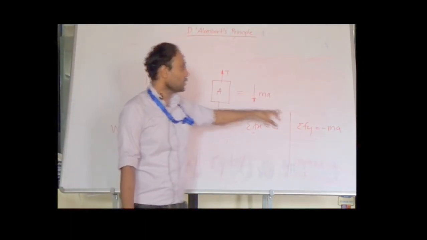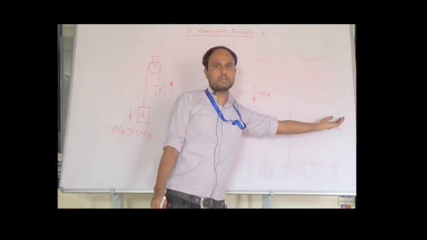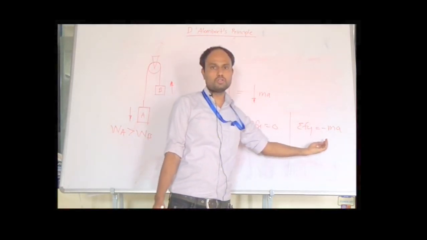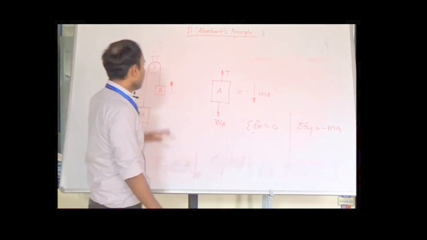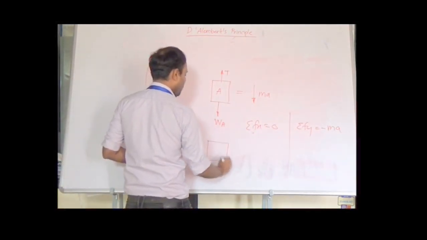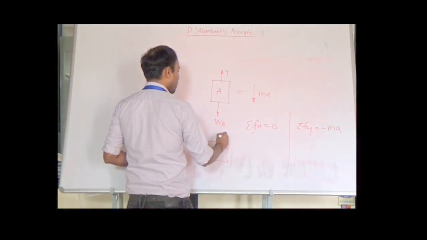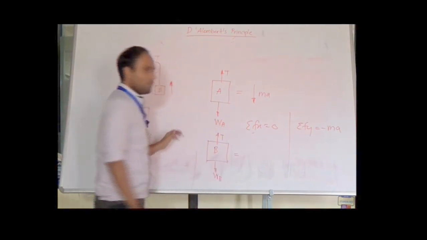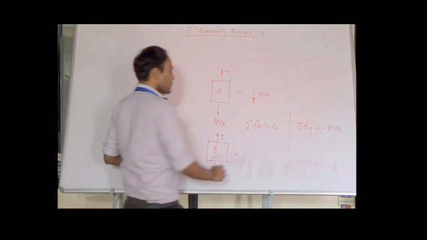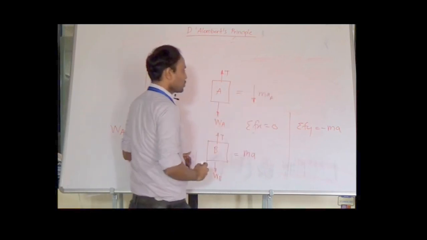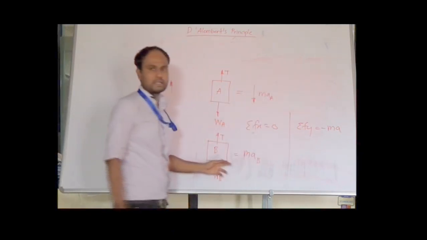So that sign I am giving on that side of the equal sign, if you bring that it will become plus, so summation fy plus ma will be equal to 0. Similarly, if we draw the free body diagram of block B, then there is a tension T acting on the block, and its weight acting in downward direction. The block B is moving in upward direction, so the inertia vector is ma, let us write subscript A for this motion and subscript B for this acceleration B.